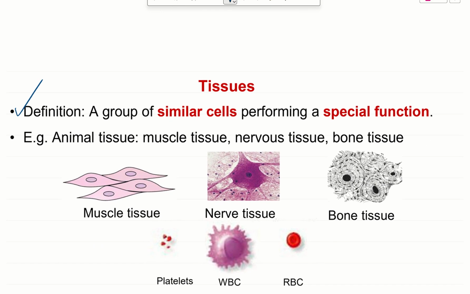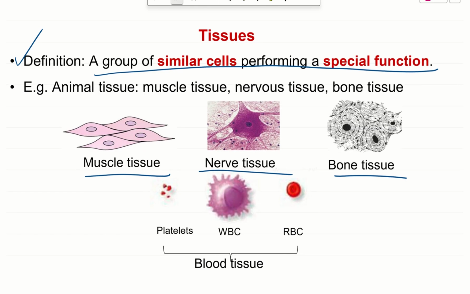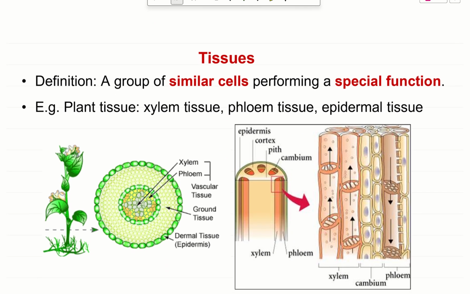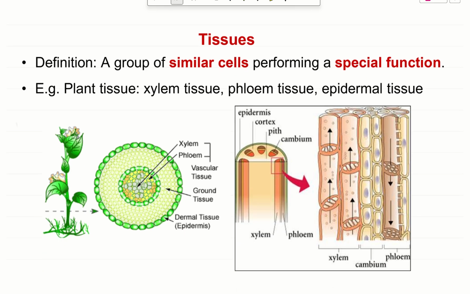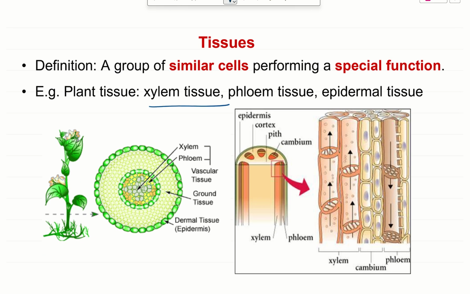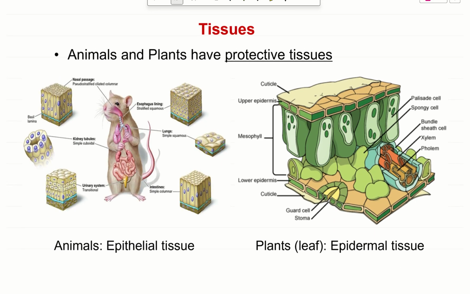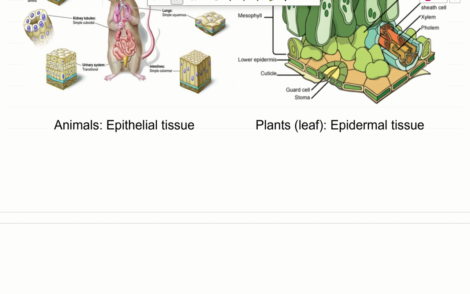Please memorize this. What is tissue? It's a group of similar cells performing a special function. We have muscle tissue, nerve tissue, bone tissue. We also have blood tissue. Just know a few examples. For plants, we have the xylem tissue, phloem tissue, and epidermal tissue. Again, it's a group of similar cells performing a special function. Animals and plants have protective tissue, which is the skin tissue.